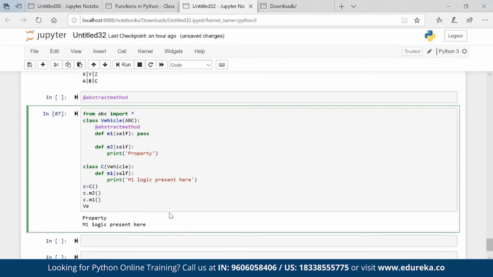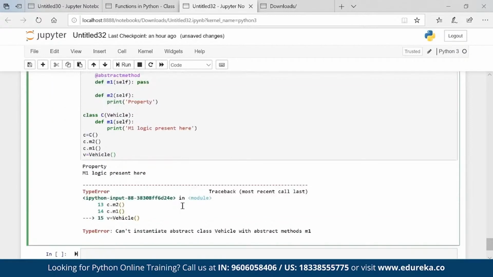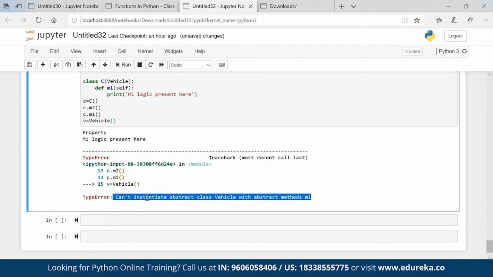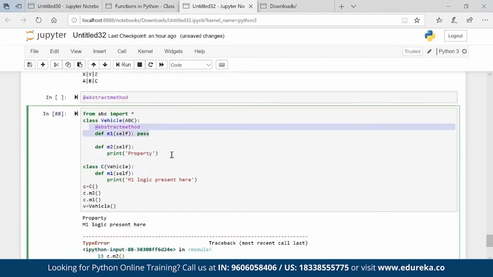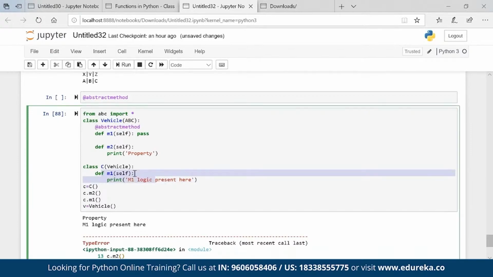What will happen if we write Vehicle? We have to create an object for Vehicle, v equal to Vehicle. You see here, cannot instantiate abstract class Vehicle with abstract method m1. So this is not going to work, but this will work through the child's property. Okay, so the child is giving the parent the property m1. So the m1 task which the parent has to do will be done through the child.